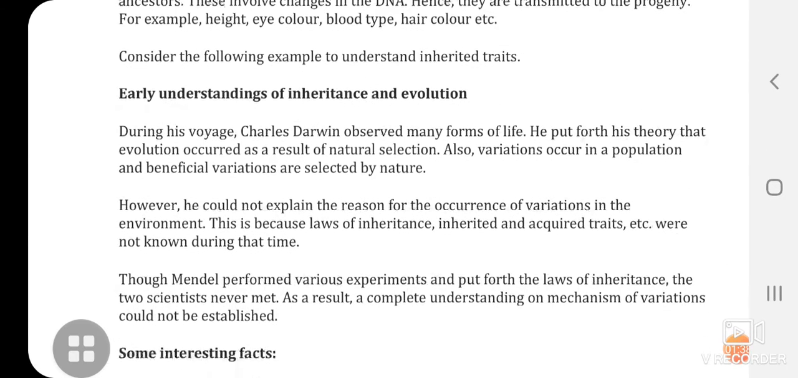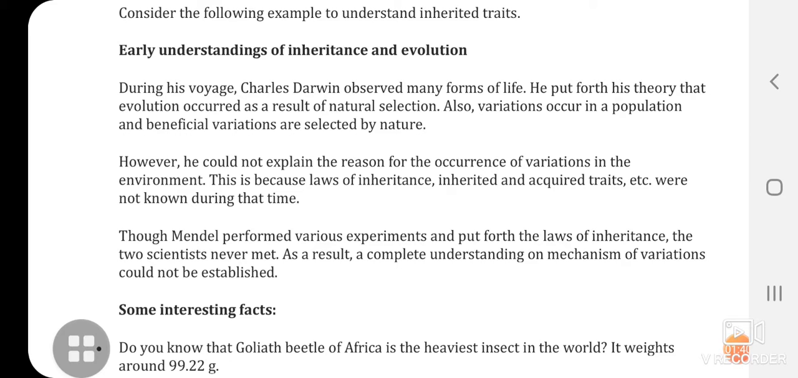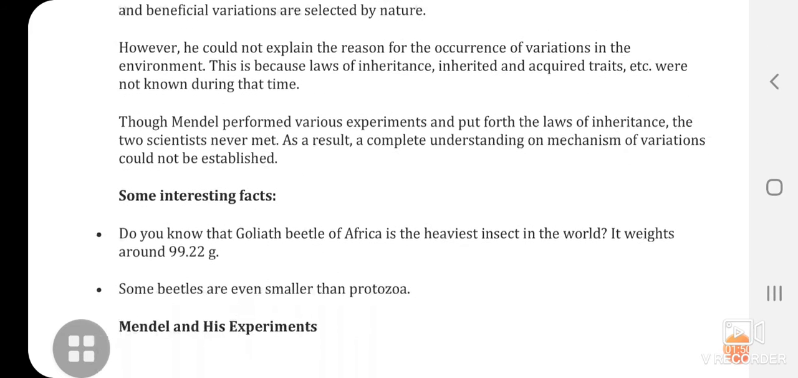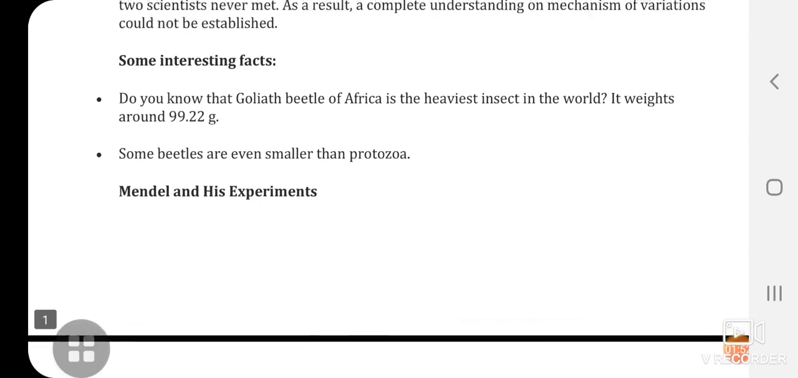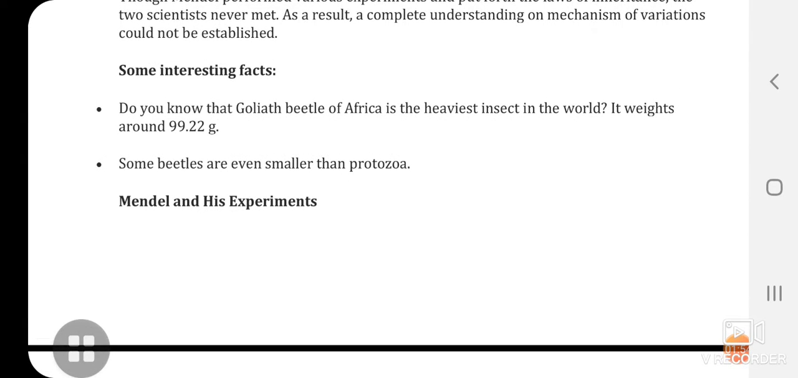Now, this is how Charles Darwin and Mendel have gone through the understandings of inheritance and evolution. This is some interesting fact. A beetle in Africa is weighing 99.22 grams. Some beetles are even smaller than protozoa.